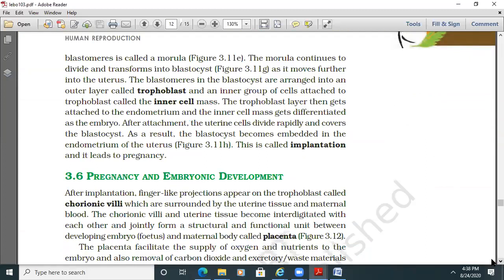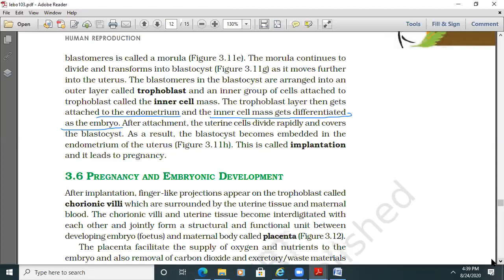The trophoblast layer then gets attached to the endometrium, and the inner cell mass gets differentiated as the embryo.